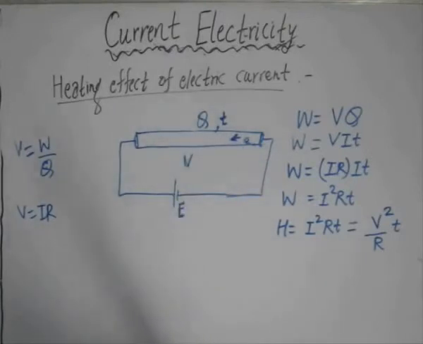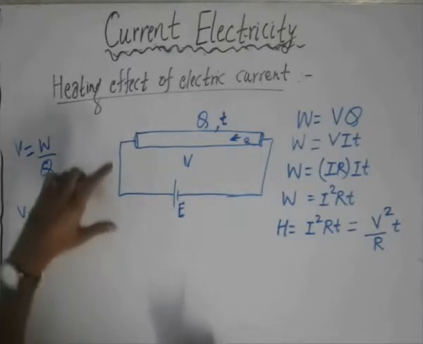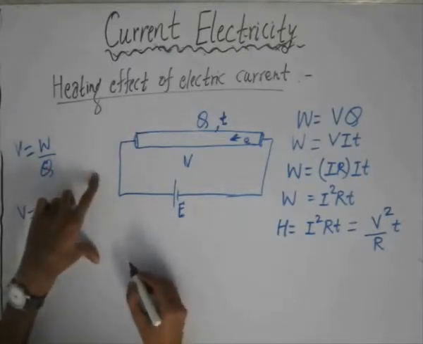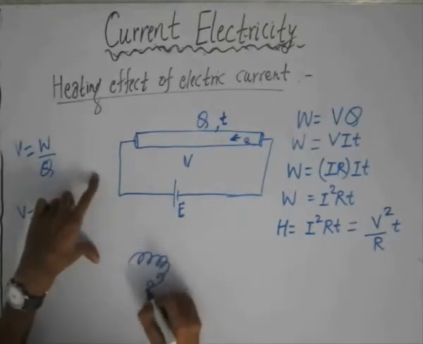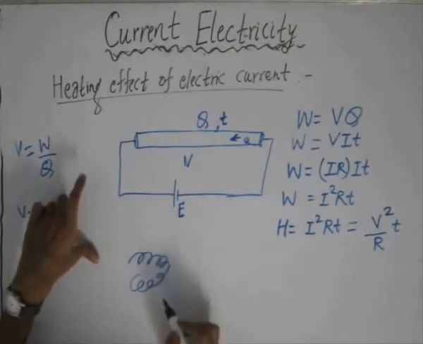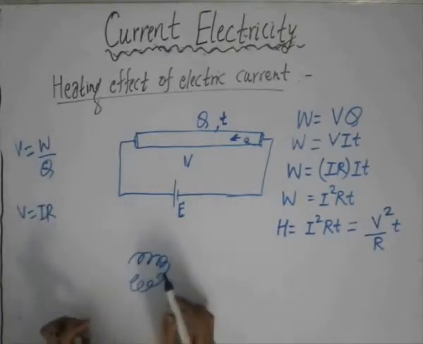Now, in brief, we'll discuss what happens inside an electrical iron or a water heater or a room heater. Generally we want these devices to produce a large amount of heat, and in order for them to do so, we need a coil that will give us a large amount of resistance so that it can generate a large amount of heat.